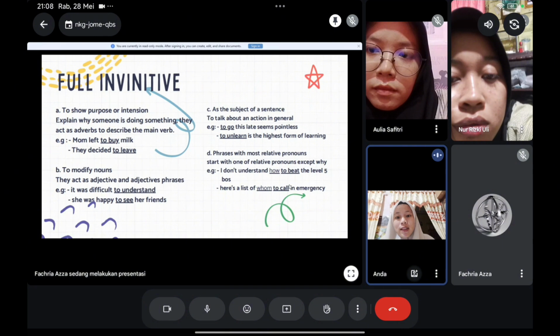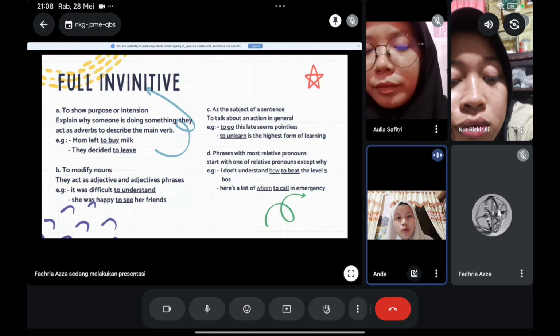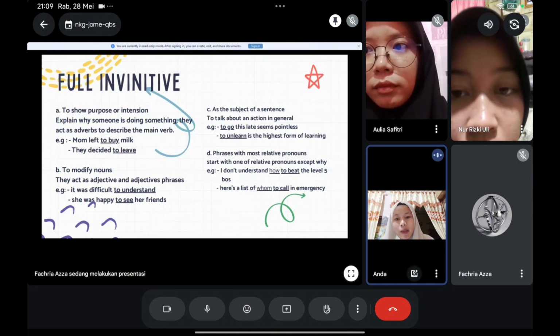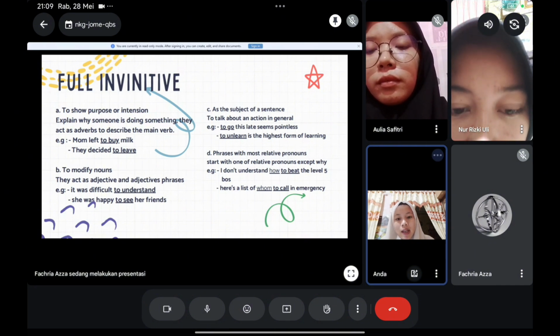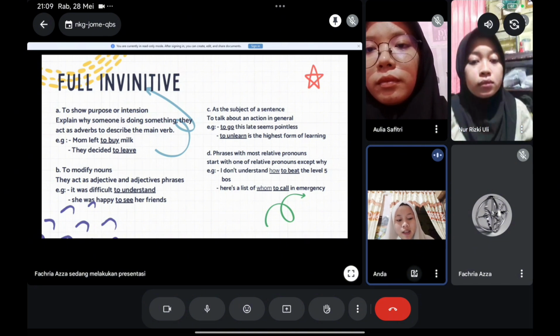Like the example, I don't understand how to beat the level 5 boss. In this example, after the word how, we use full infinitive to beat.